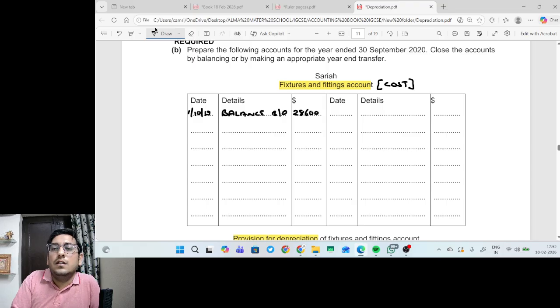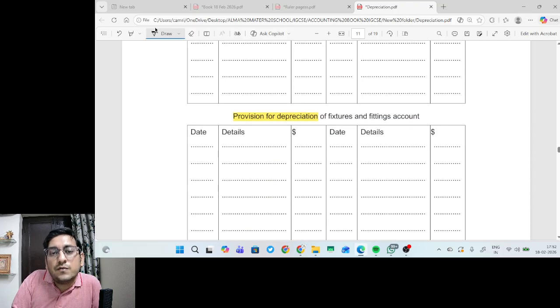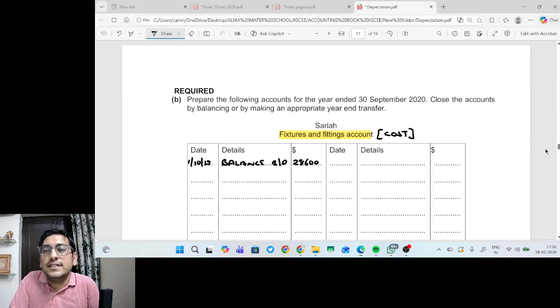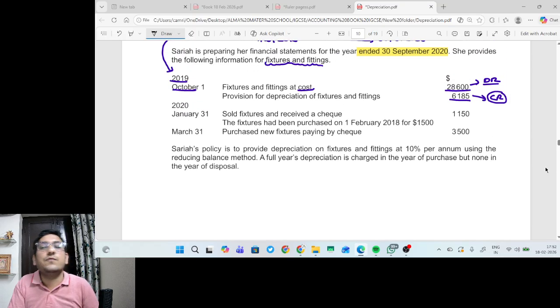And the opening balance of provision for depreciation, 1st October 2019, balance brought down, which is 6185. You may please write a note that opening balance of cost is always debit and opening balance of provision for depreciation is always credit.